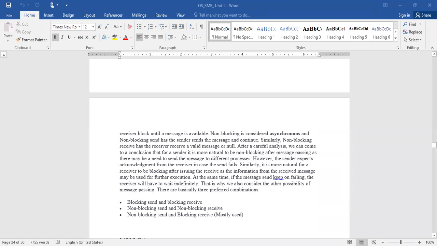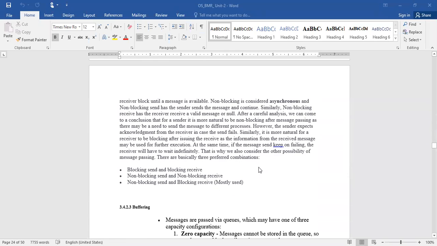Non-blocking is considered asynchronous. That means with non-blocking send, the sender sends the messages and continues; it need not wait for the acknowledgement from the recipient. Similarly, with non-blocking receive, the receiver receives either a valid message or null. Suppose the message that was received is correct, then it can be accessed. Otherwise, null. There is no acknowledgement or anything like that. Whatever valid messages are there are correct data, because there might be a possibility of your data being corrupted while transmitting over the network. Hope you understood.